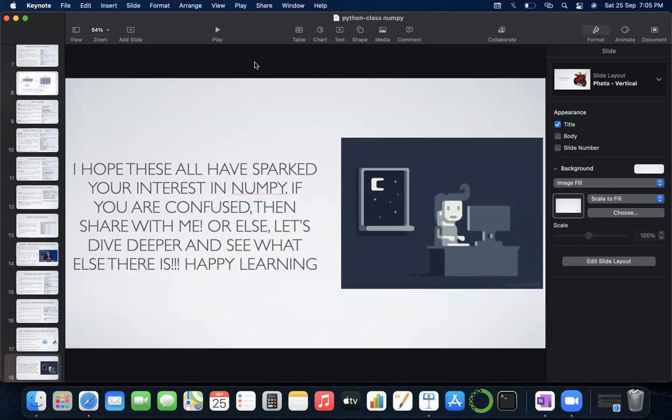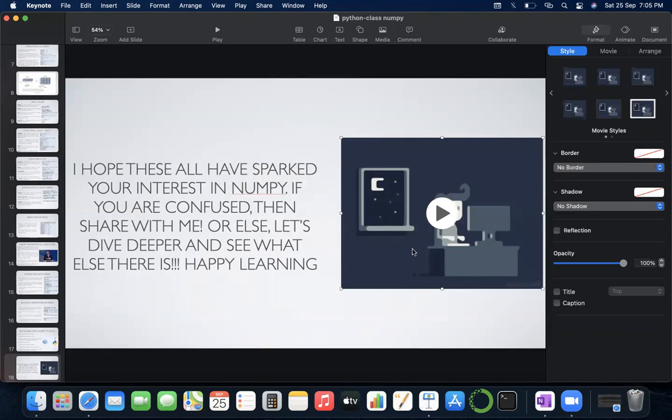All right. I hope this has sparked your interest in NumPy, and I hope you are not afraid of it, because it's a very interesting thing to work on. There are lots of concepts involved actually. So if you are confused about any terms, then share with me, or else we can go for some programming in the later classes.